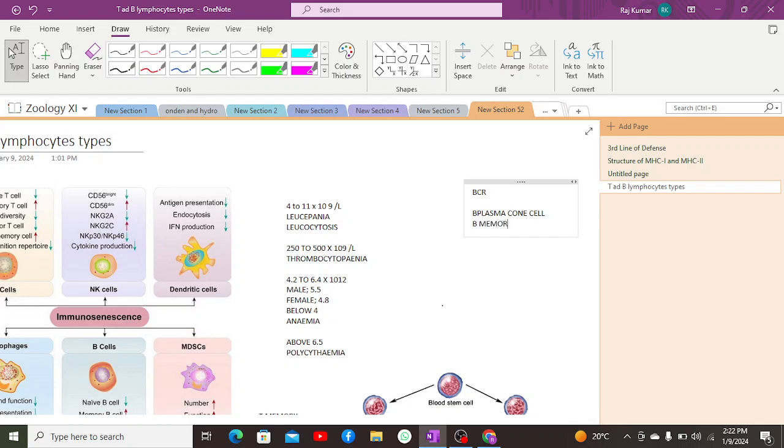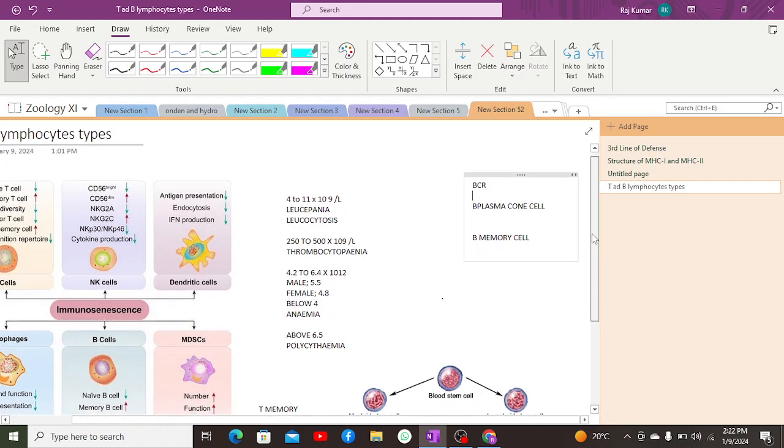as well as the B memory cells. B plasma clone cells secrete antibodies. There are five classes of antibodies: IgA, IgG, IgD, IgM, and IgE. We are going to discuss that in the next part of the video. B plasma cells create antibodies, whereas B memory cells create a record of that antibody, so that in future, if there is any infection, the B memory cell will convert itself into a B plasma clone cell and produce the antibodies. So this is the function of B cells.